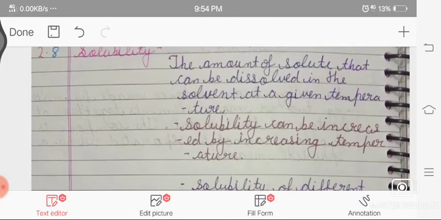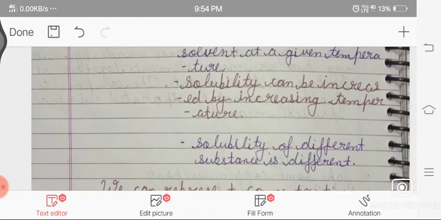Solubility. What is solubility? The amount of solute that can be dissolved in the solvent at a given temperature. So it means the capability of the solvent to dissolve the solute in it at a given temperature. Solubility can be increased by increasing the temperature, and it can be decreased by decreasing the temperature.